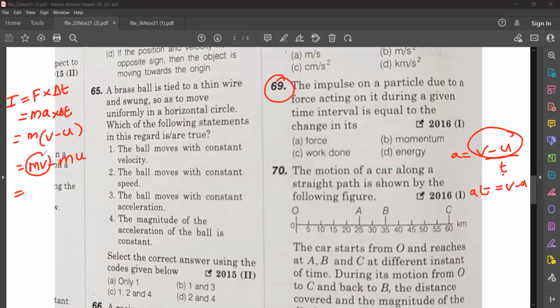So what is mass into velocity? That is momentum. So this is final momentum, this is initial momentum. So P final minus P initial. So impulse is equal to final momentum minus initial momentum. So impulse is nothing but equal to change in momentum.